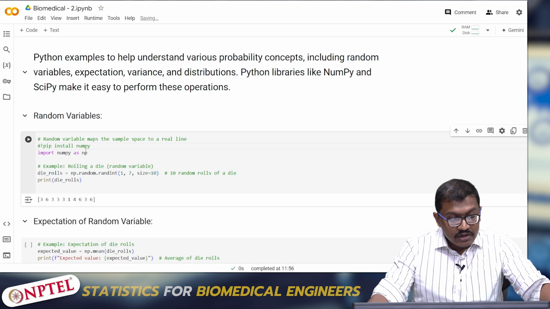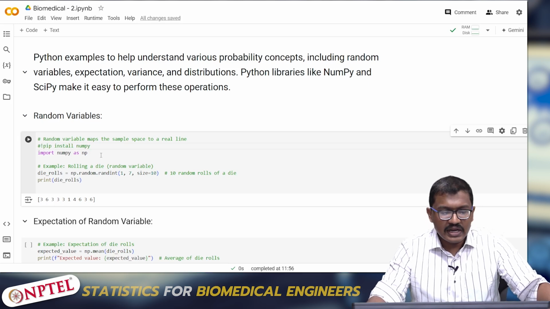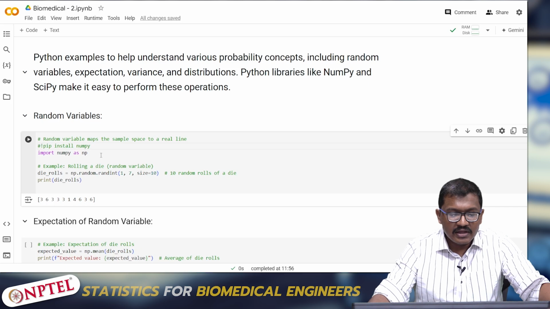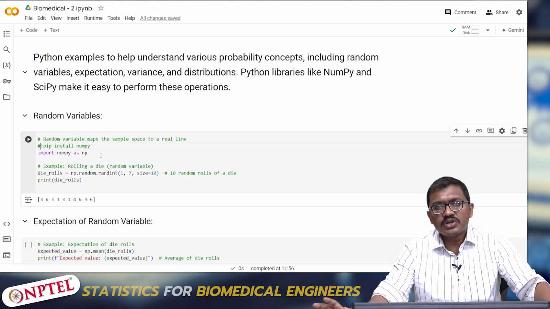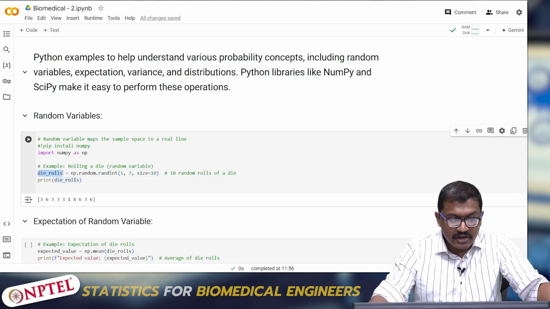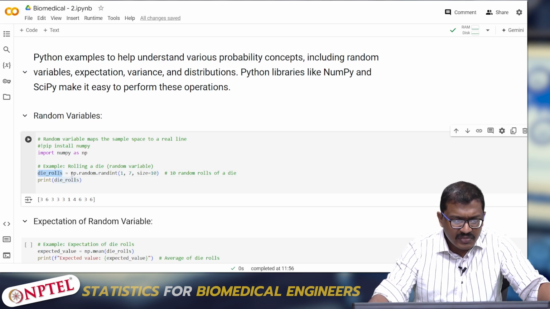So we understood what a random variable is. A random variable is something that maps a sample space to the real line. Here, die roll is a random variable, for which I am declaring certain values inside a list. So what does np.random.randint do?